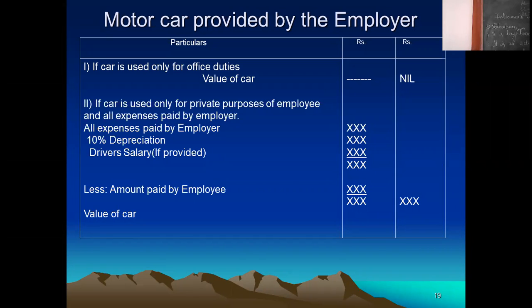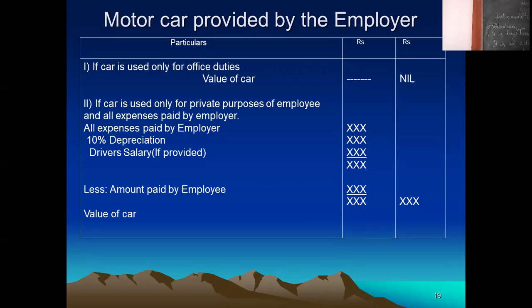The total of these 3 is called the value of car. And less the amount paid by the employee. If any expense is met by the employee and not paid by the employer, you deduct it. The value of car is all the expenses paid by employer.